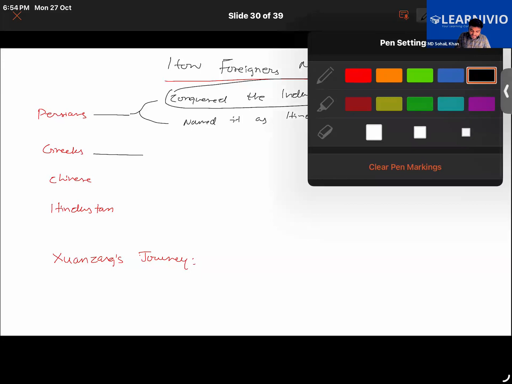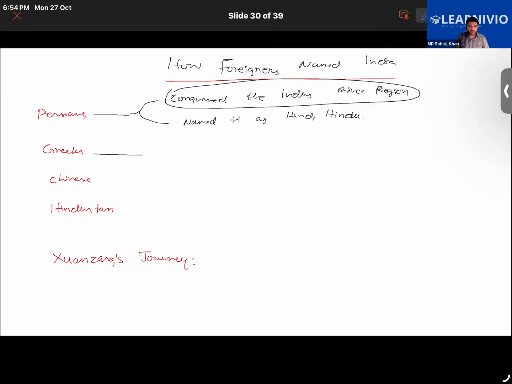Now what did the Greeks do? The Greeks, led by Alexander, dropped the H sound and called the region Indoi or Indike.